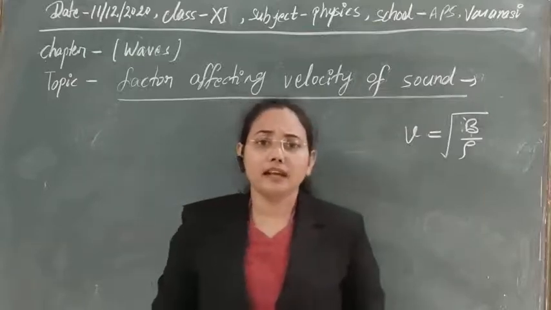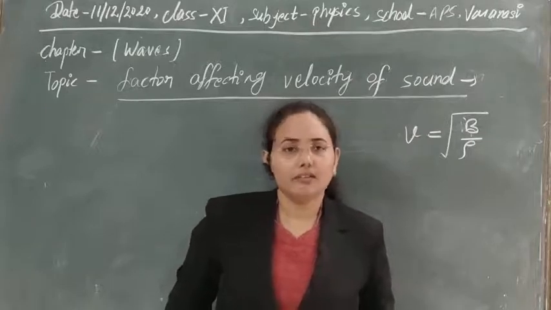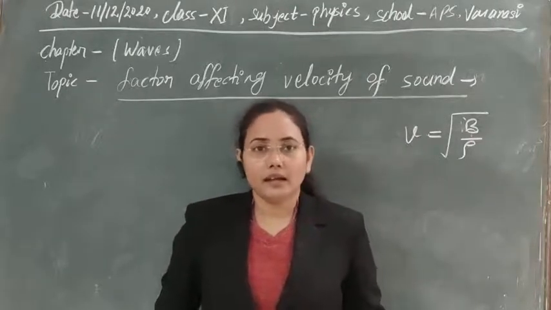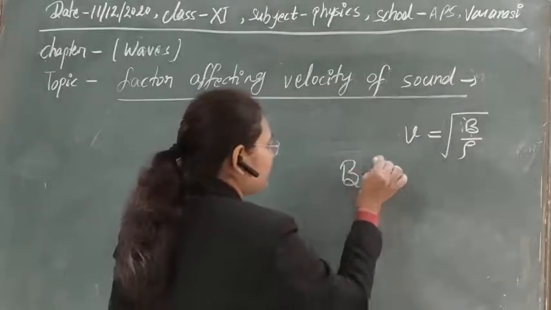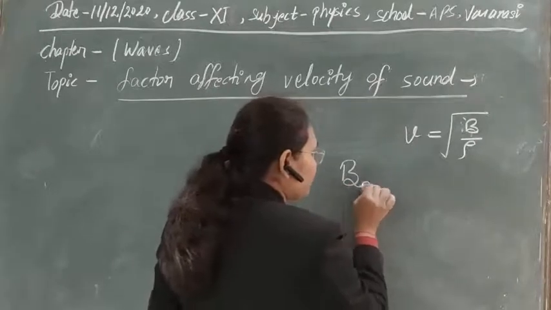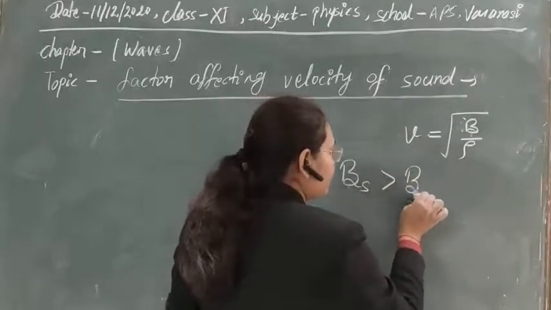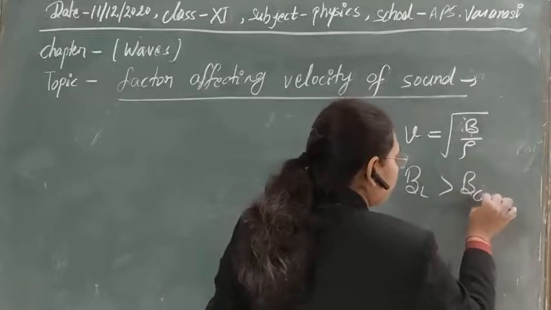If the compressibility of solids is less, it means that their bulk modulus is highest. So the bulk modulus of solid is greater than the bulk modulus of liquid, and it is greater than the bulk modulus of gases.